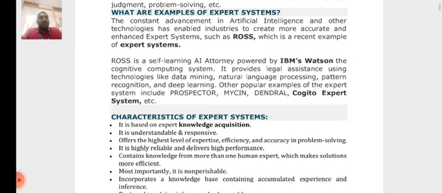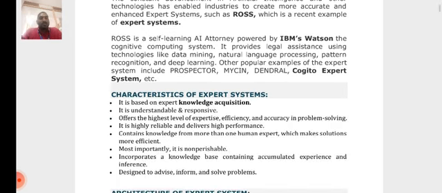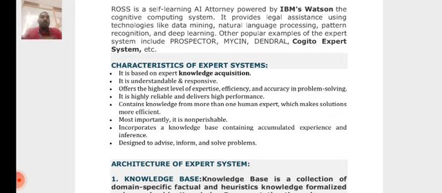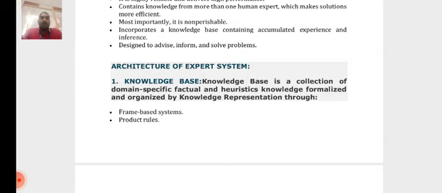And in this expert system, what are the characteristics available? One of the first characteristics is that it is based on expert knowledge acquisition. So the knowledge engineer is more important in expert systems. It is understandable and responsive, and also it has high level expertise and experience, accuracy in problem solving, and is highly reliable, high performance and more efficient. It incorporates a knowledge base containing accumulated experience and inference, and is designed to advise and inform and solve problems in AI technologies. And then we discuss the topic of architecture of expert systems.